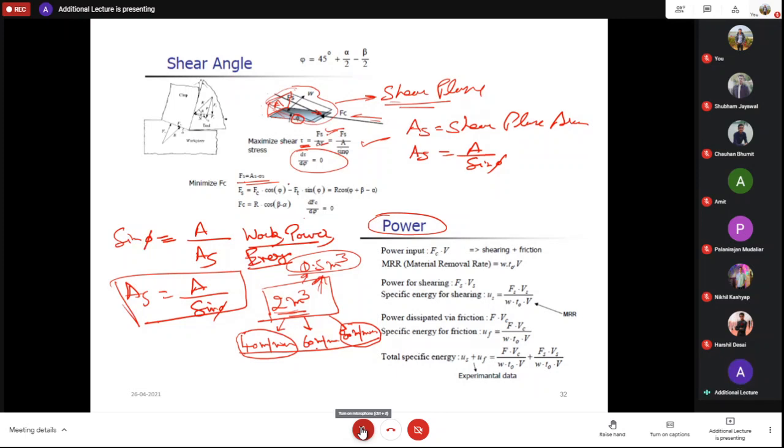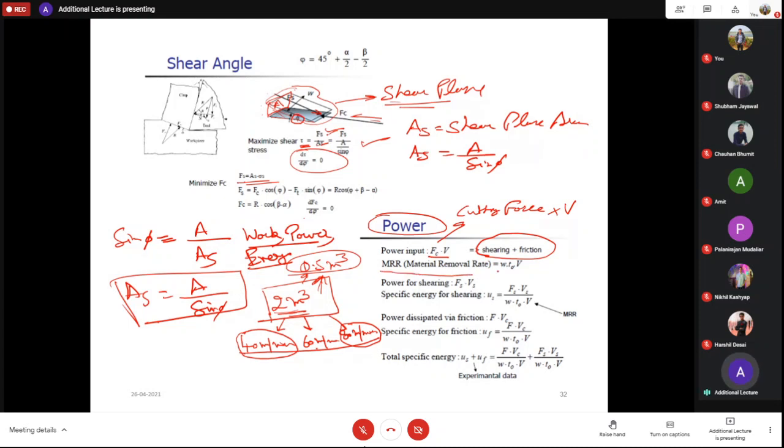Okay. So maybe you have studied in BTech that power input, mainly you calculate it using this formula, that is cutting force, Fc is your cutting force, that is cutting force component, which we have seen, into velocity or cutting speed. So here what is happening? Shearing and friction, both these things are coming into picture. Shearing is also happening and friction is also happening simultaneously.